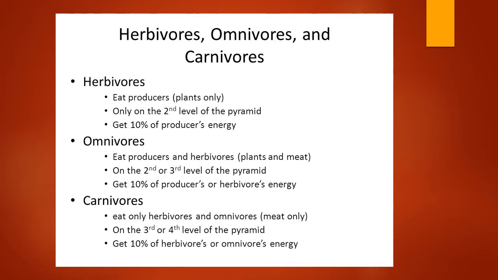The carnivores occur in the third and fourth level of the pyramid and get 10% of the herbivores' and omnivores' energy. The carnivores are like jungle creatures, which are lion, cheetah, tiger, and these kinds of creatures which can easily be seen in the jungle.